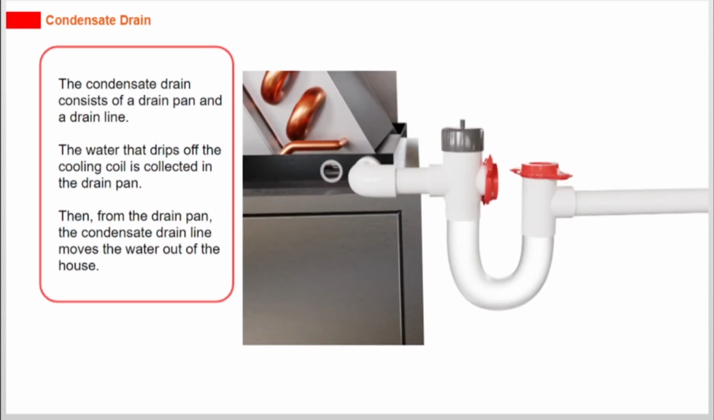The condensate drain consists of a drain pan and a drain line. The water that drips off the cooling coil is collected in the drain pan. Then, from the drain pan, the condensate drain line moves the water out of the house.